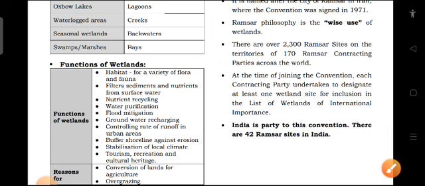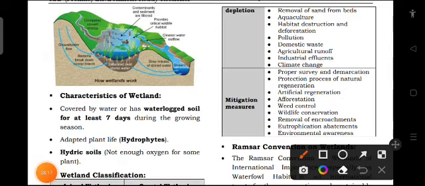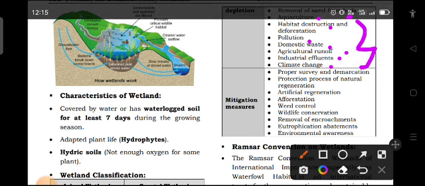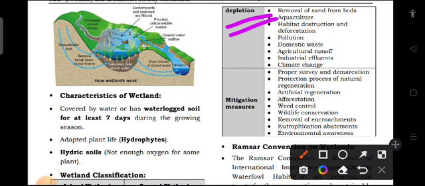Now, reasons. So what are the reasons? Conversion of land for agriculture, then overgrazing, then removal of sand from bed, aquaculture, habitat destruction, deforestation, pollution, domestic waste, agricultural runoff, industrial effluents, climate change. So these are the various reasons for the depletion of the wetlands. Overgrazing, removal of sand, pollution, domestic waste, etc.